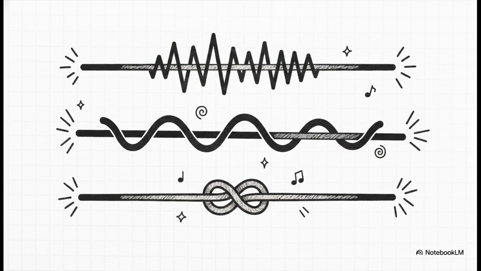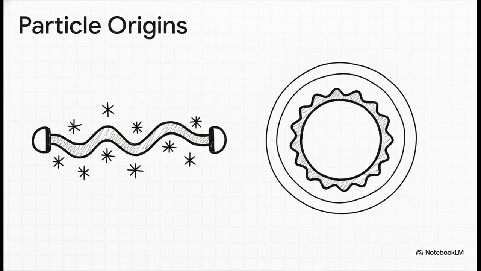The specific way a string twists, folds, and vibrates literally determines its mass and its charge. That vibration manifests as actual, distinct physical matter and energy. How cool is that? And the shape of the string matters too. Strings can be open, having 2 ends, or closed off into a loop. If an open string vibrates in a specific way, it gives us a photon. That's the carrier of light and the electromagnetic force. But if a closed string loop vibrates, it gives us the graviton. That's the hypothetical quantum particle that regulates gravity.